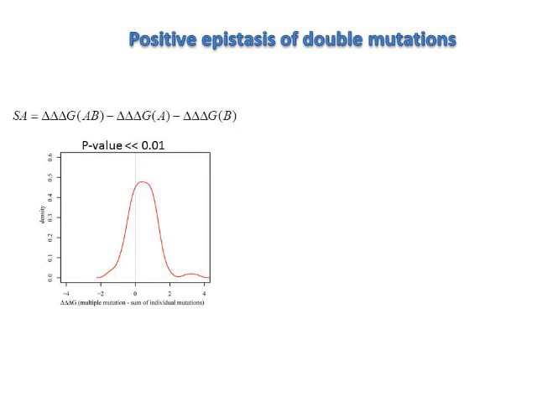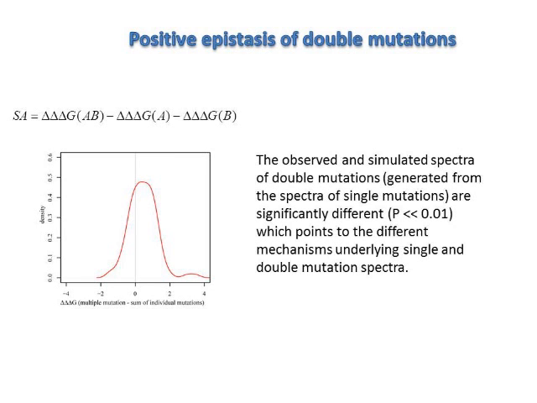Moreover, we found a positive epistasis for double mutations. Indeed, activation effect of double mutations was higher than the total of individual single mutations. This suggests that overall, double mutations have a synergetic effect, and this trend is especially pronounced for double mutations observed in more than one sample. The observed and simulated spectra of double mutations were found to be statistically different from each other, which points to the different mechanisms of their origin.